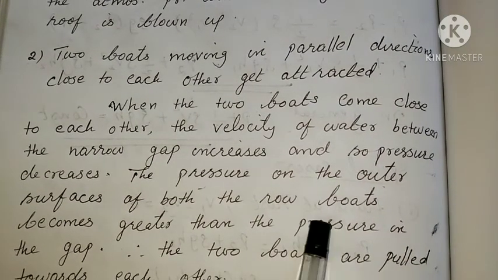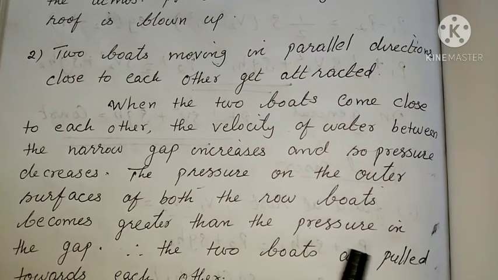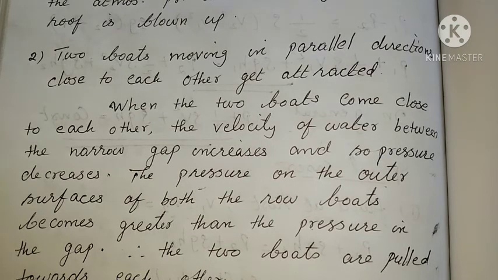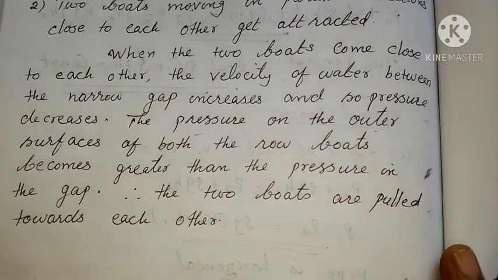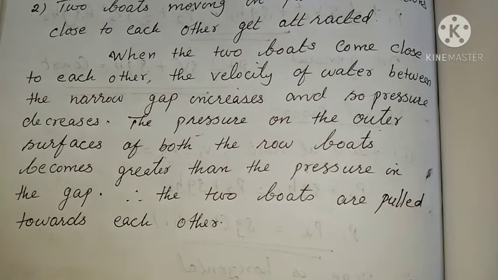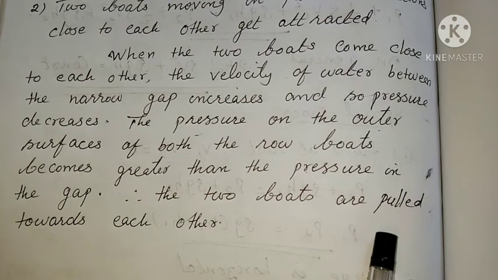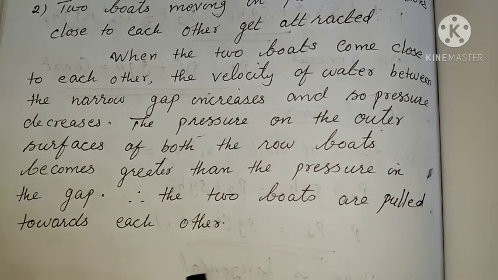But the pressure on the outer surfaces of both the boats or ships becomes greater than the pressure in the gap. So, due to the high outside pressure, the two boats are pulled towards each other.